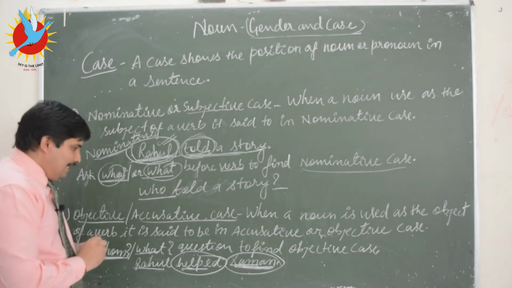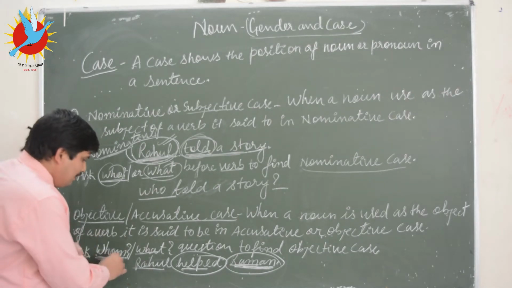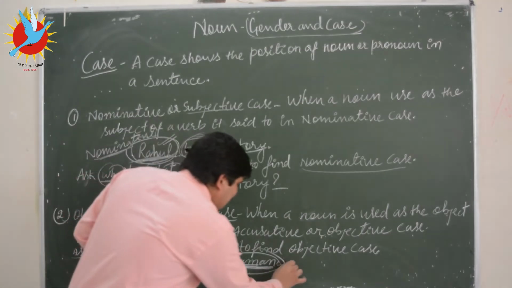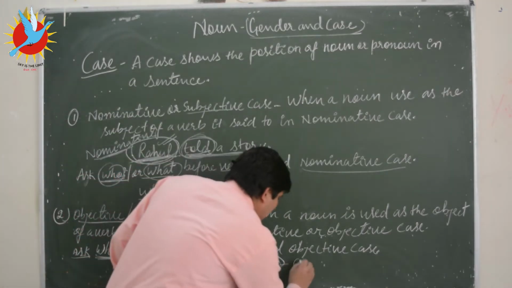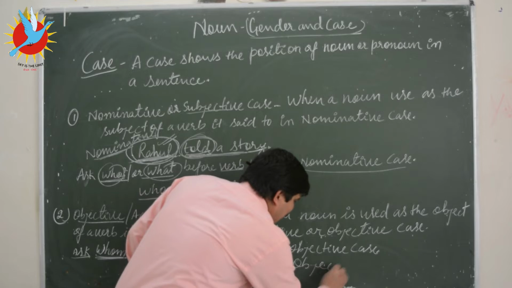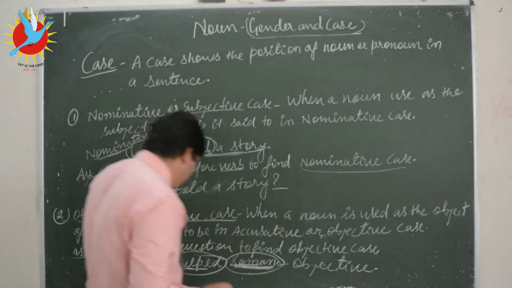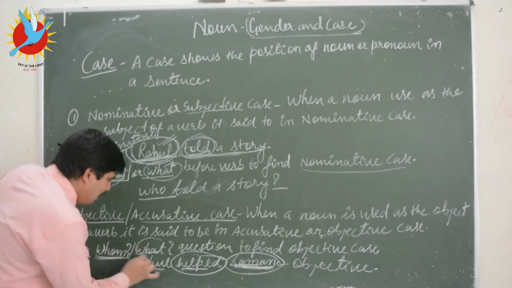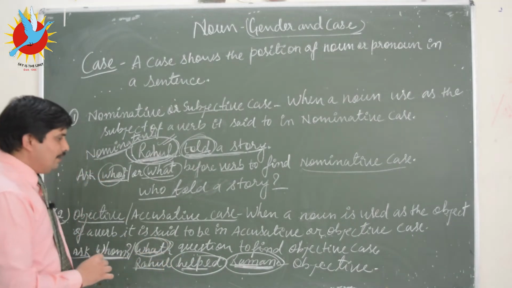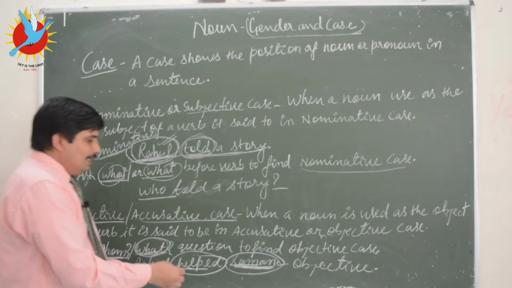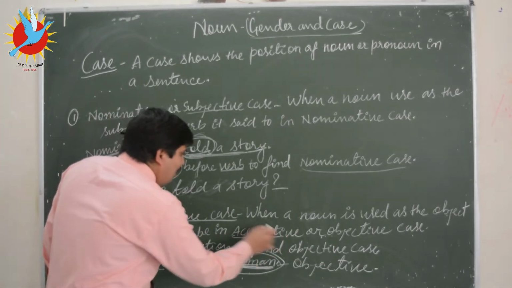For example, if I ask whom did Rahul help, the answer is Raman. So Raman is an objective case.